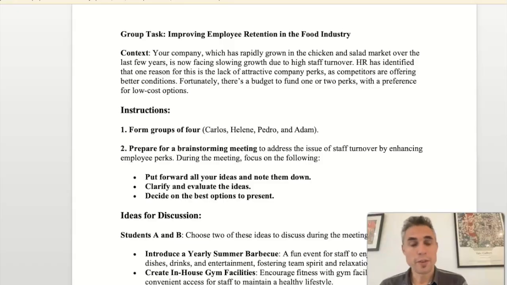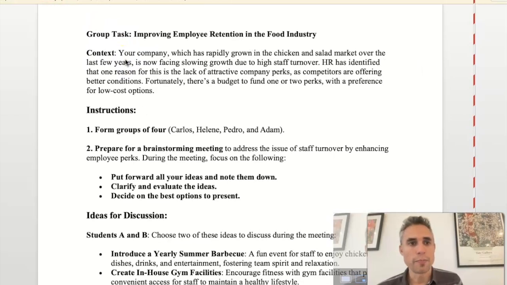Next step was to prepare the role play. The role play wasn't just a random topic that I'd sprung on the students. We've been working on learning key expressions, vocabulary related to the topic of having brainstorming meetings or flexible, creative idea sharing sessions in a business context. So basically I came up with an idea. These students work in the food industry, but of course you could change the topic to something else.